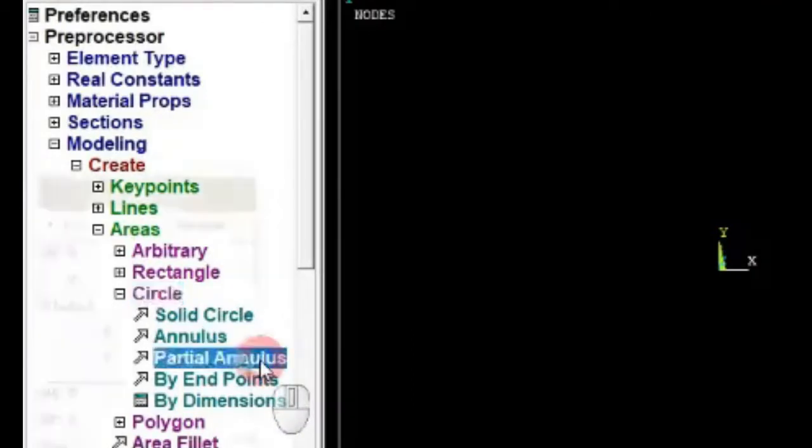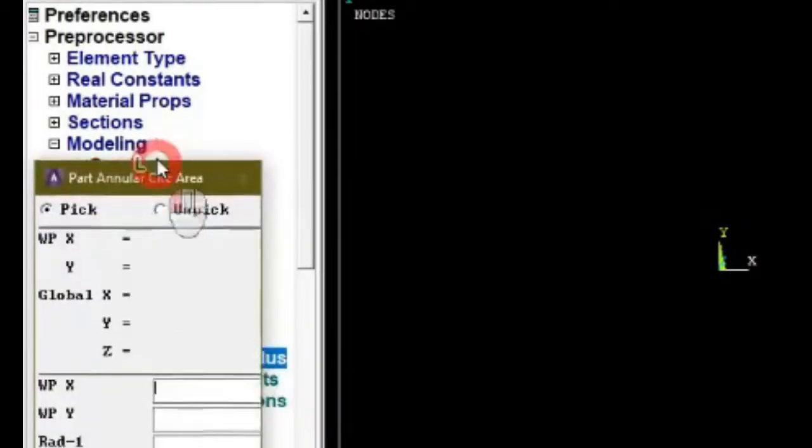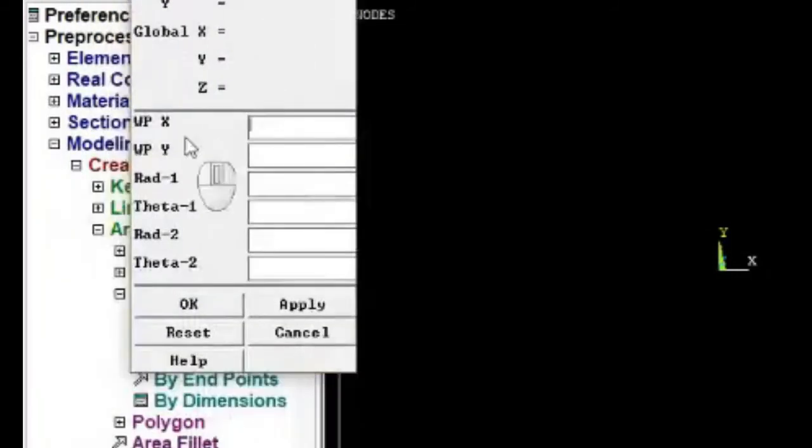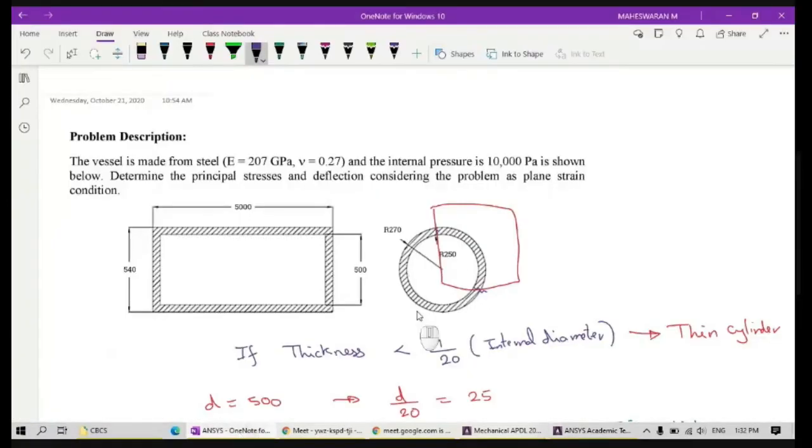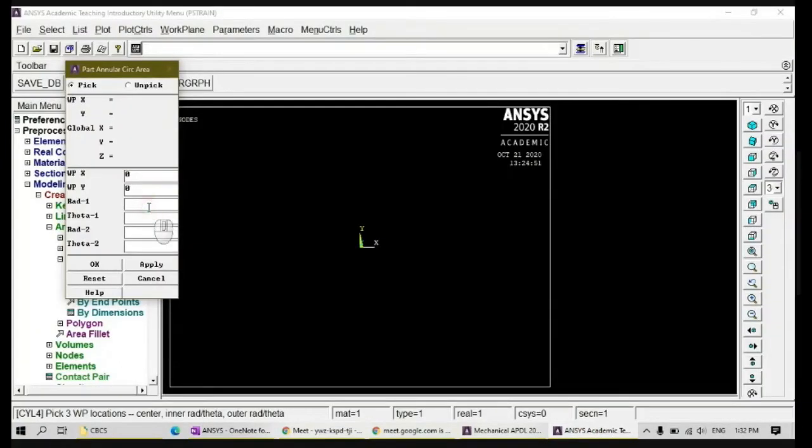Click this. It is asking what your coordinate point is. So x coordinate is 0, y coordinate is 0, radius 1. First radius, when you look here at the problem, the radius is 250, the second is 270, right? I'm going to choose that. So radius 1 is 250.